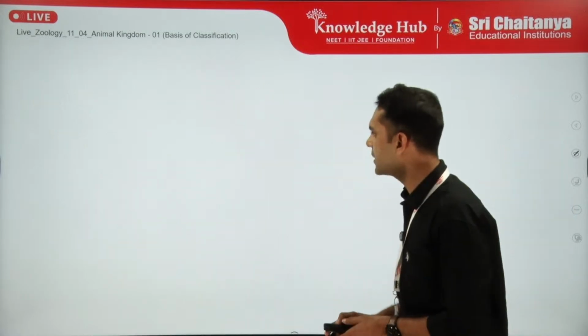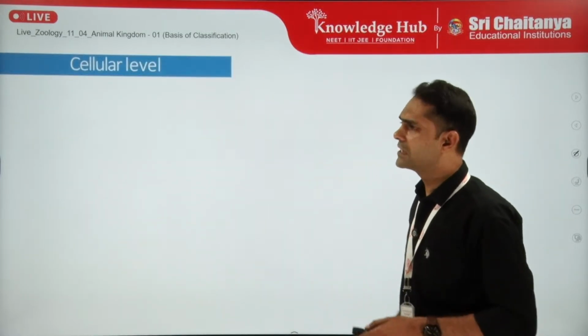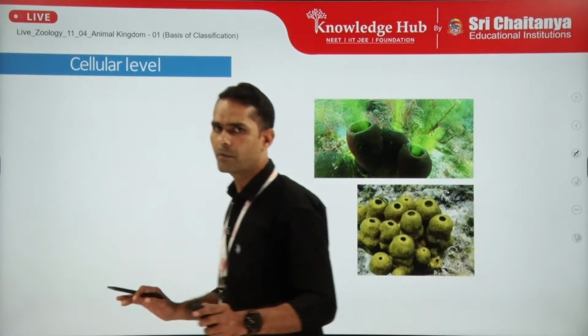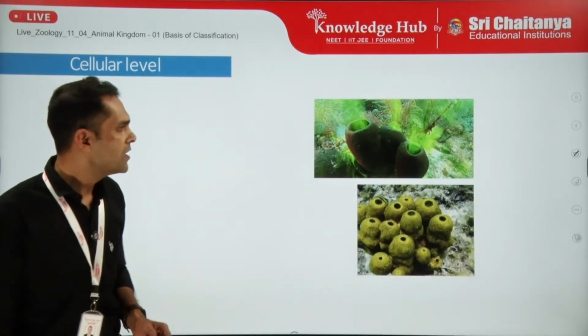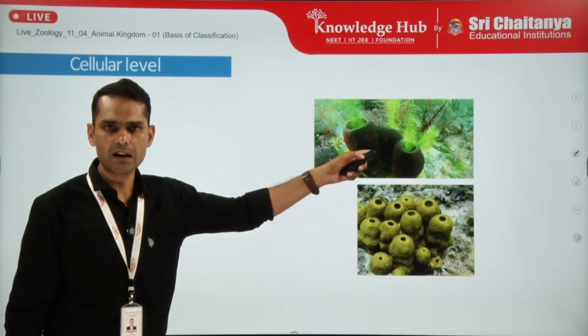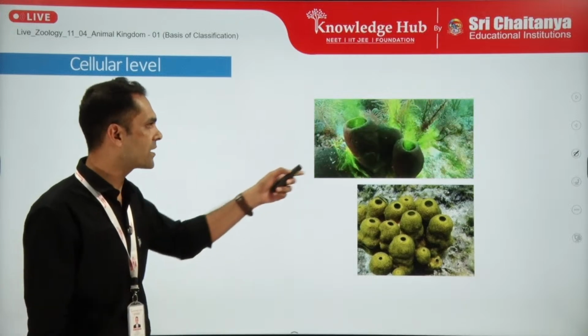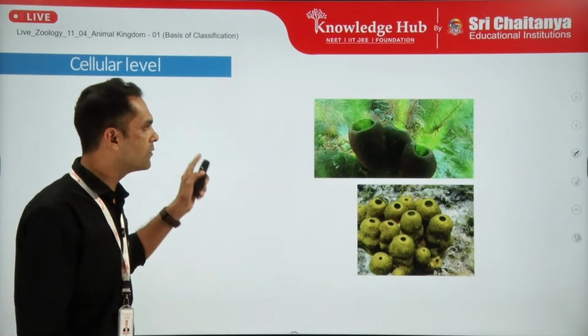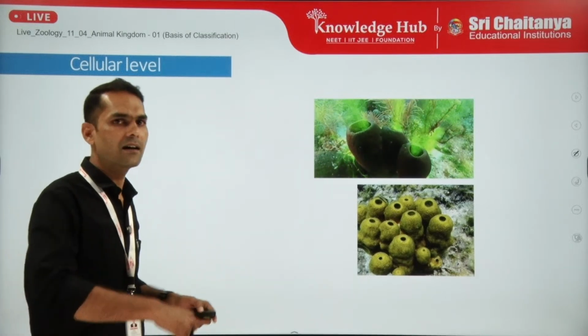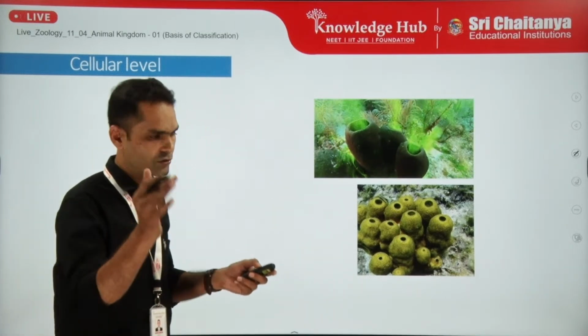Now let us look further. Starting with the cellular level, as I mentioned, the very first basic example of this is the phylum Porifera. So here you can see the Porifera. This we will discuss further when we start Porifera. This is the water canal system movement. You will see how the water enters into the body of the poriferans and is exported out through the osculum.